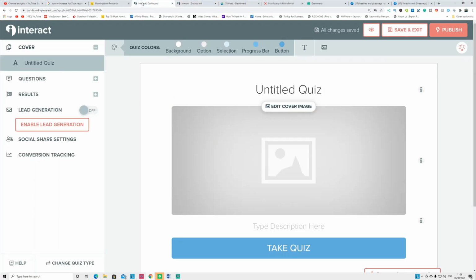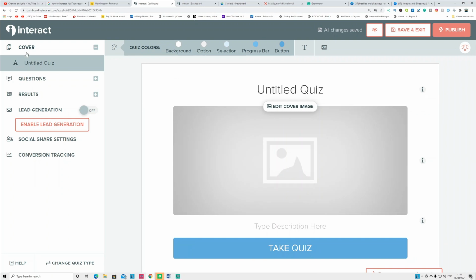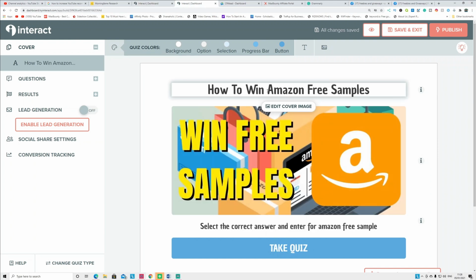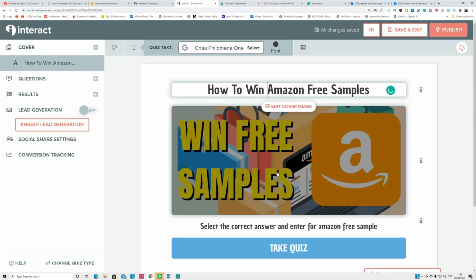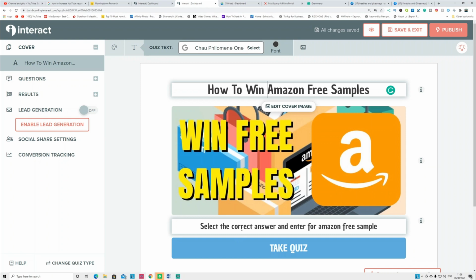Now as you see, this is the blank template. There's a title you can put, there's a banner, there's a small description, and there's a button you can add. This is the first part of the quiz setup, guys. So you need to add the title. I'm going to type how to win Amazon free sample, or whatever you want to write. Then you can create a simple image using Canva and upload it here. In the description, you're going to type select the correct answer to enter for Amazon free sample. On the button you're going to type take a quiz.